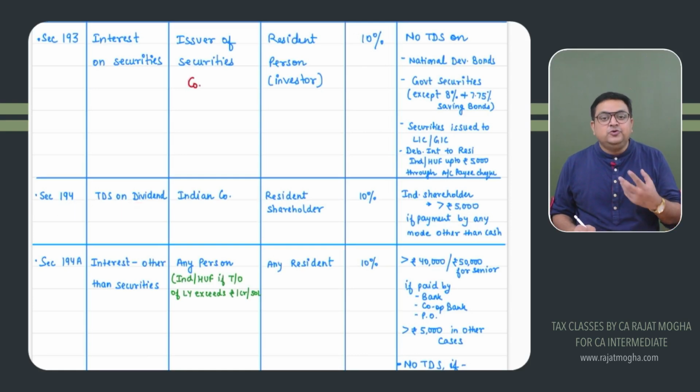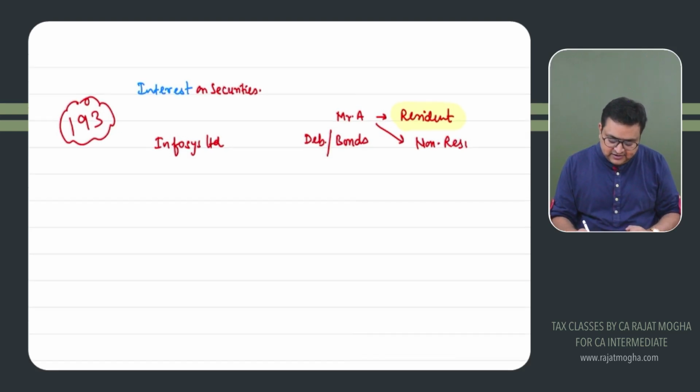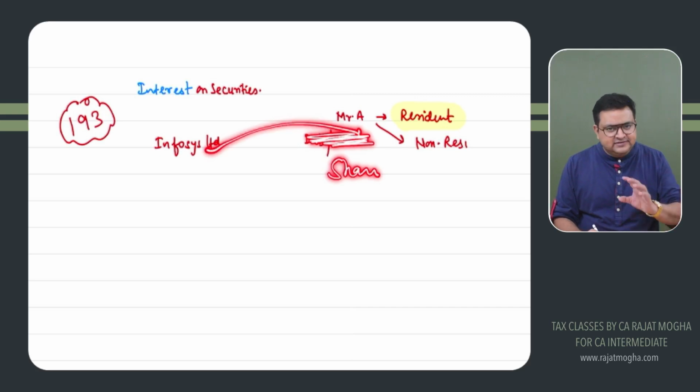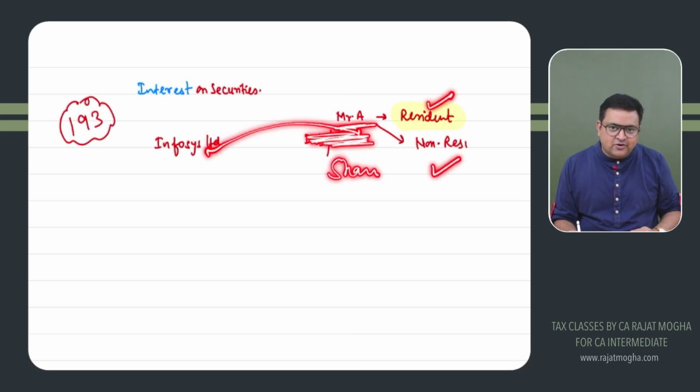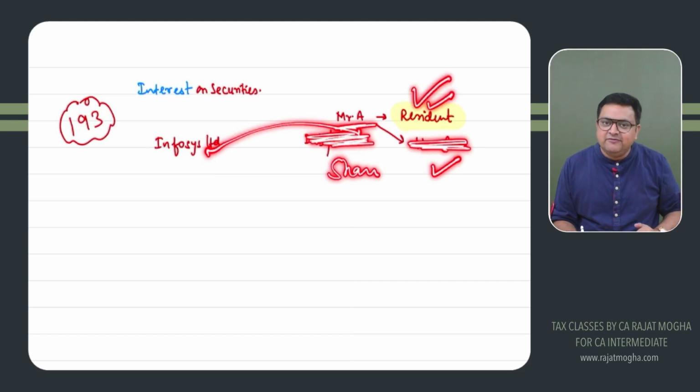So again, you will receive dividend. If I talk about the investor, now these are not debentures or bonds, these are shares. Let's say I'm taking the same example, Infosys Limited. This person can be resident also, this person can be non-resident also. For non-resident, we have another section that is not in our syllabus. But right now we are talking only about the resident investor.